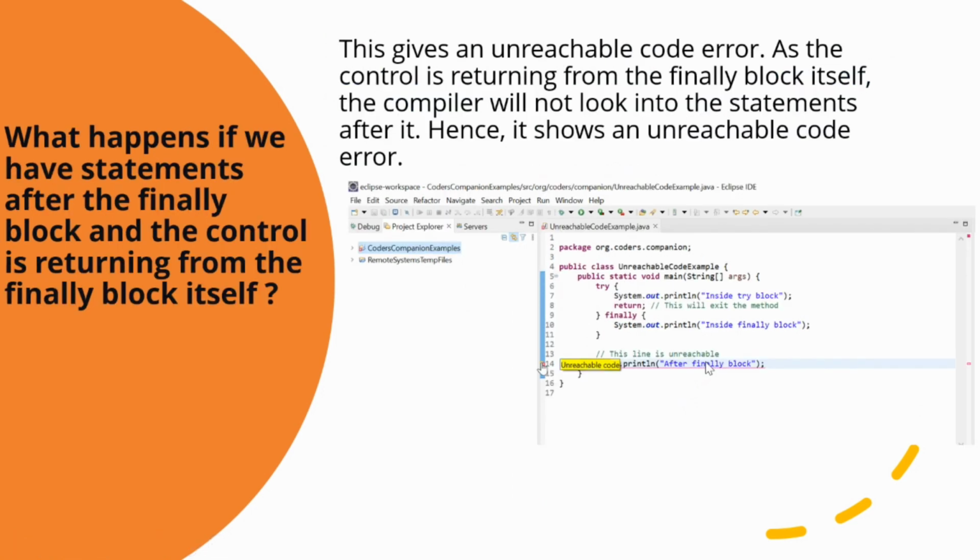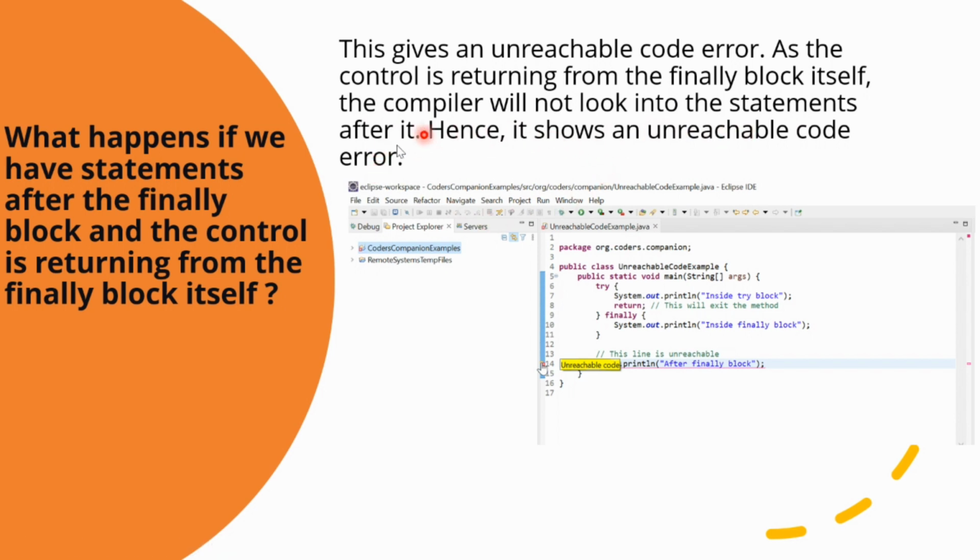Next question is, what happens if we have statements after the finally block and the control is returning from the finally block itself? Now this gives us an unreachable code error. As the control is returning from the finally block itself, the compiler will not look into the statements after it. However, it shows an unreachable code error.